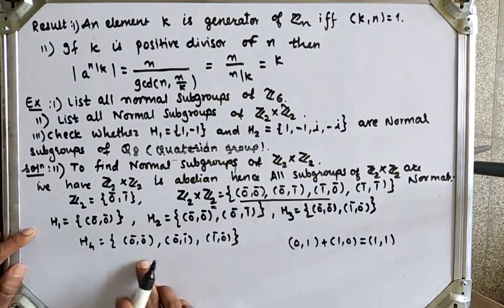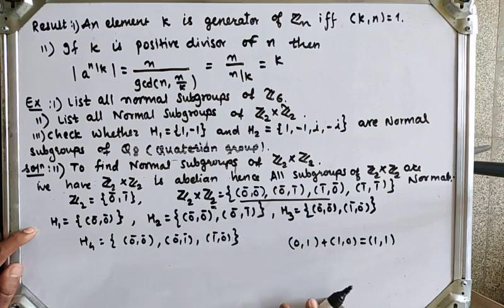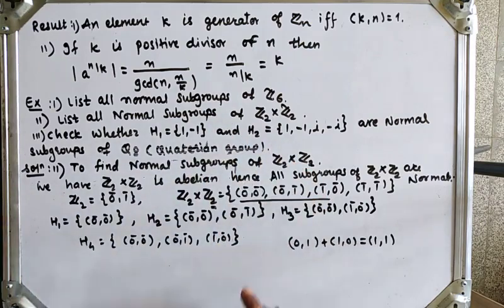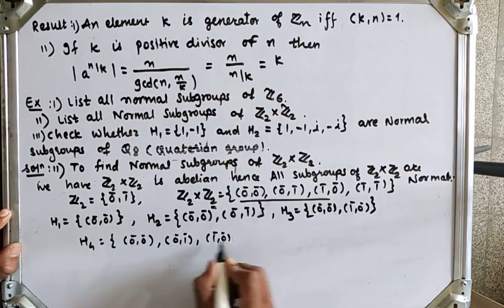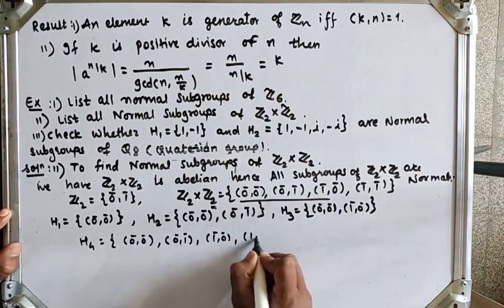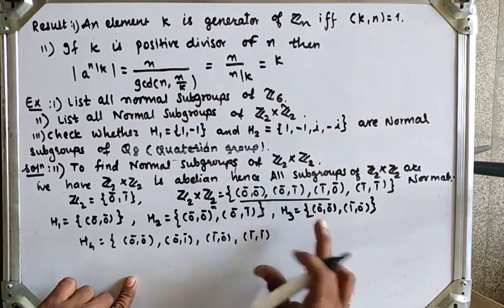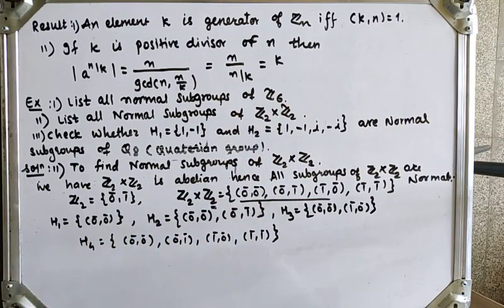Therefore H4 equal to 0 0, 0 1, 1 0 is not a subgroup of Z2 cross Z2. Now we will take the whole set of elements 0 0, 0 1, 1 0 and 1 1. Therefore it will satisfy all properties of a group. Therefore Z2 cross Z2 has four subgroups.